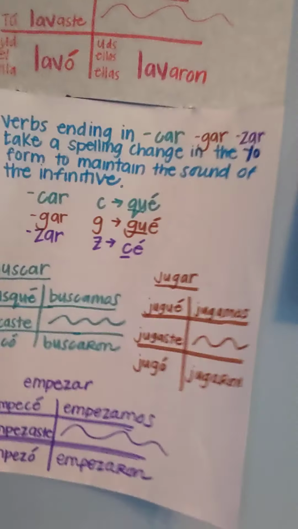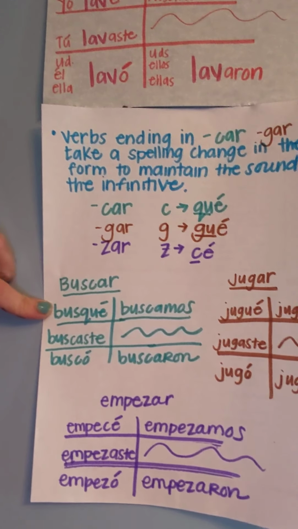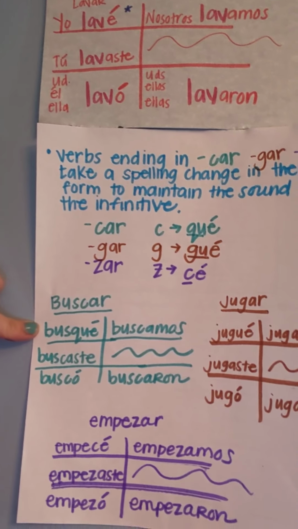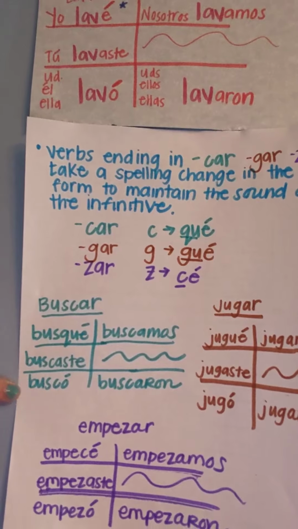So let's take a look at what it looks like. For a verb like buscar, it only happens in this yo form. We want it to say busqué. Without it, we would say busé. If we had B-U-S-C-E, it's busé. No, we want busqué. Busqué, buscaste, buscó, buscamos, buscaron. That's not a typo either. If you notice that first plural, the amos is the same as the present, you're right. What tells us the difference, Señora? The context. You would know by the context, okay?